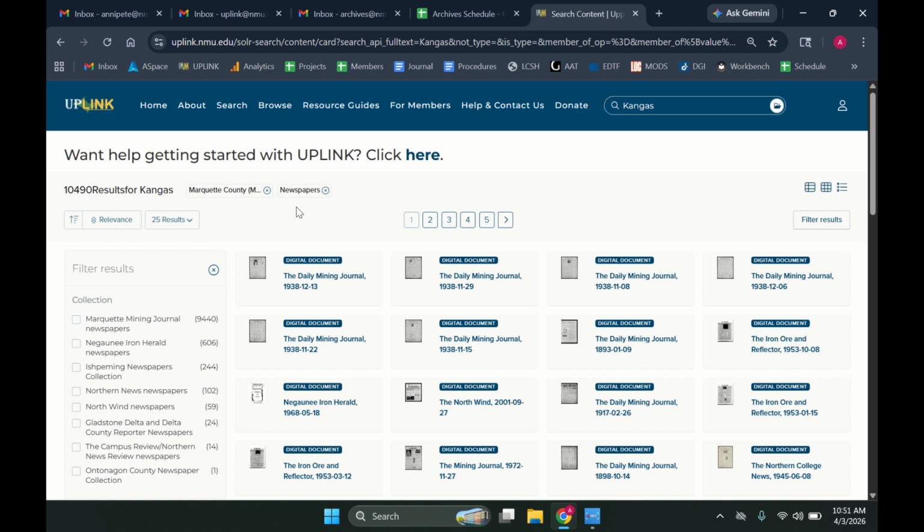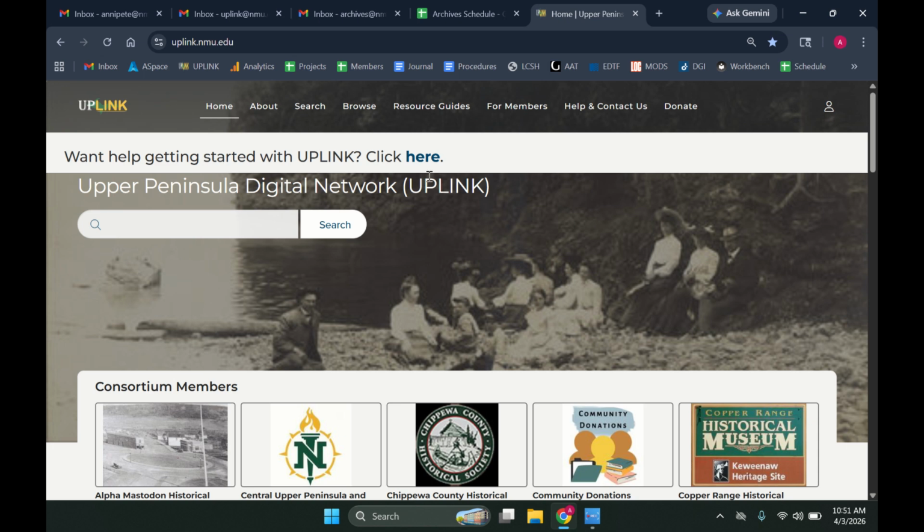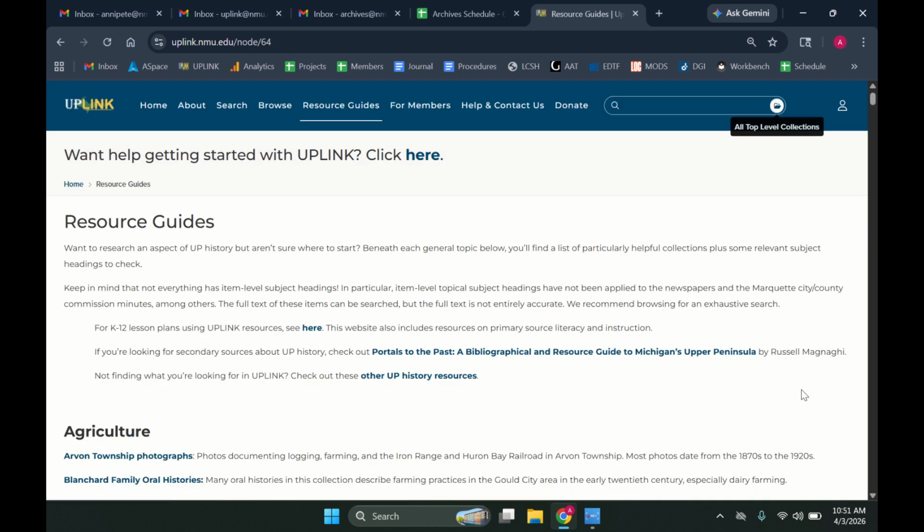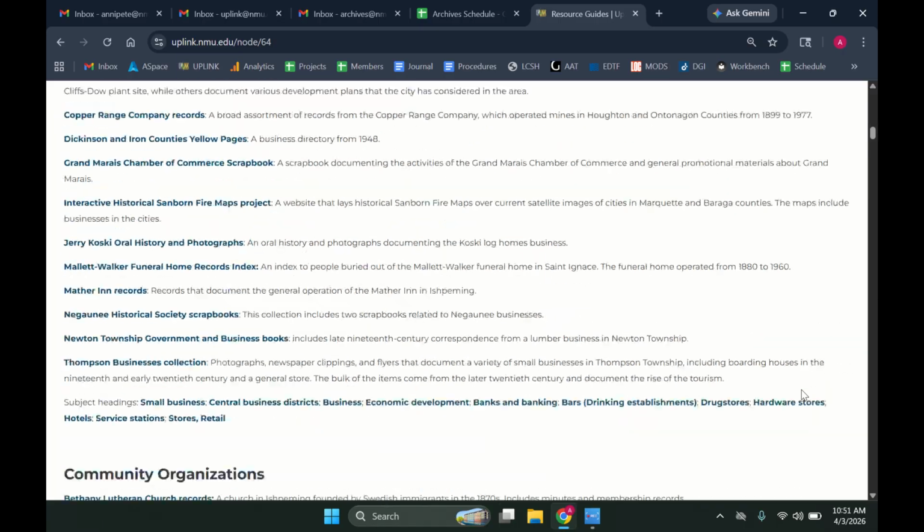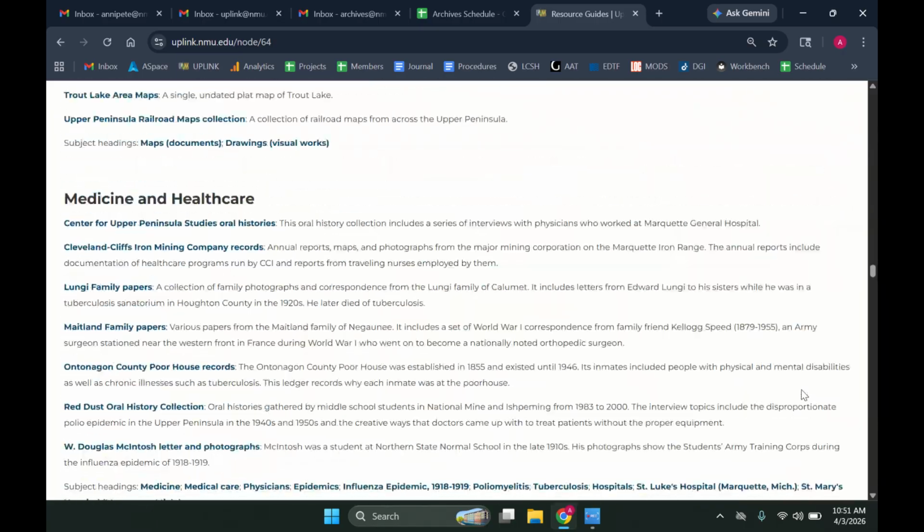So one further question we get is how do I look within just one year of a newspaper? So that does take a couple more steps. You're first going to have to get to the collection page for that newspaper. So let's say that you're interested in looking at, let me get down to the newspapers section here.